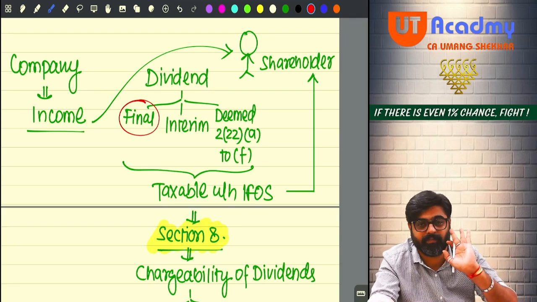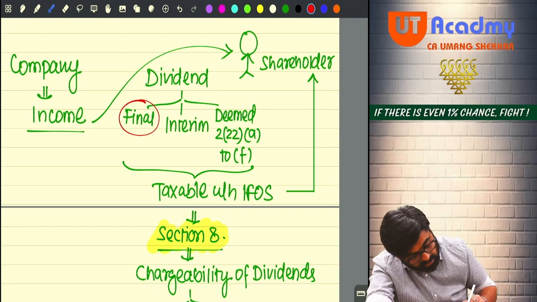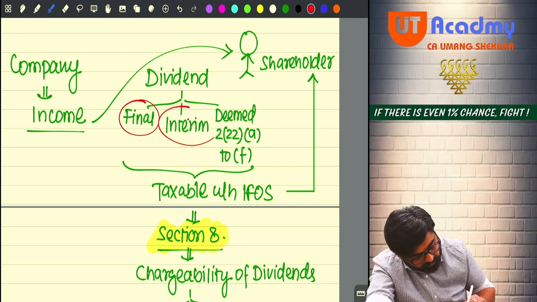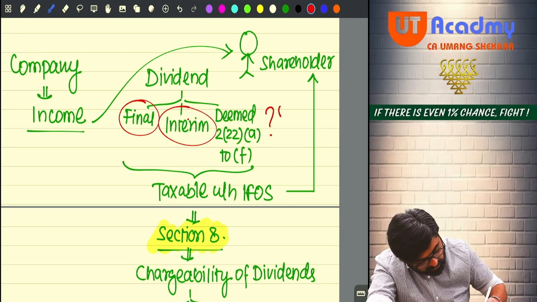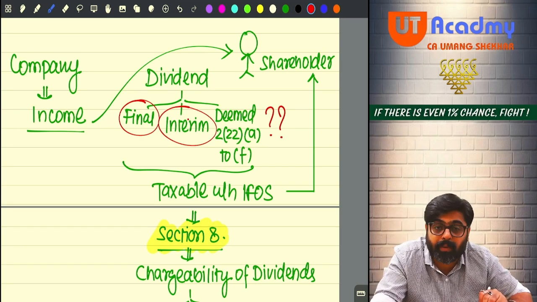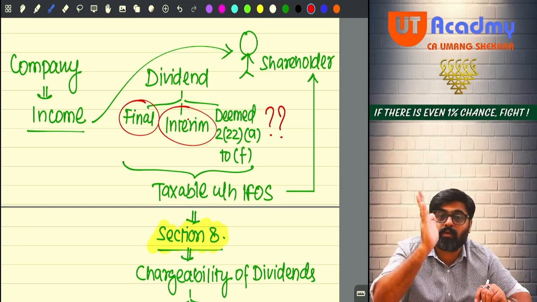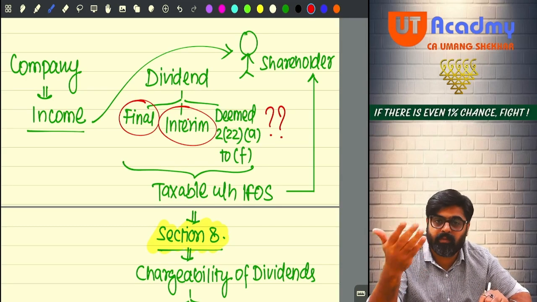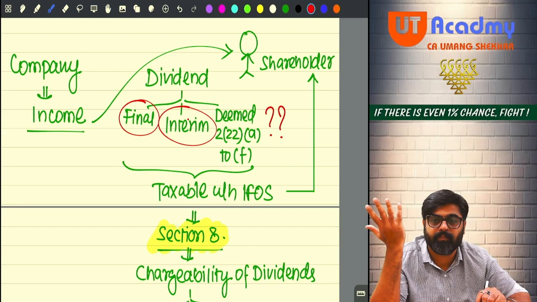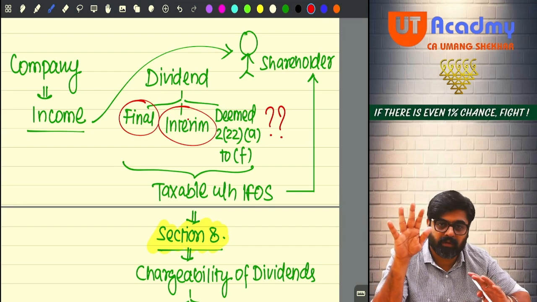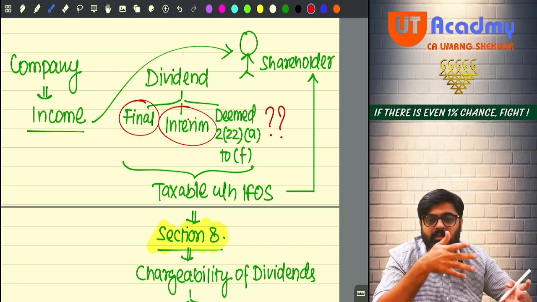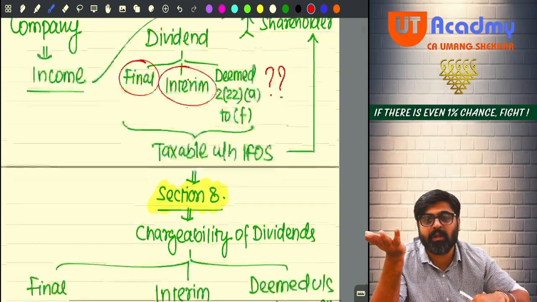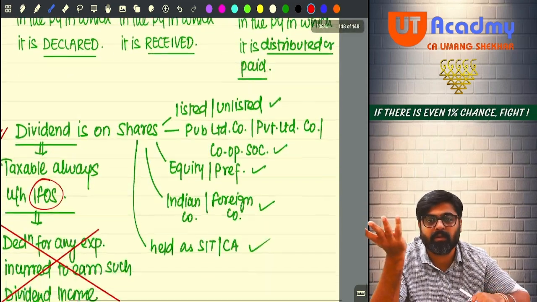Receipt basis. But now, apart from final and interim, you have deemed dividends also. So what are these deemed dividends? Which types of payments and distributions covered from clause A to clause F will be treated as deemed dividend? Now one by one we are going to discuss them. Once that discussion is over, the discussion of dividend will be over, because all the other discussion we have already completed.